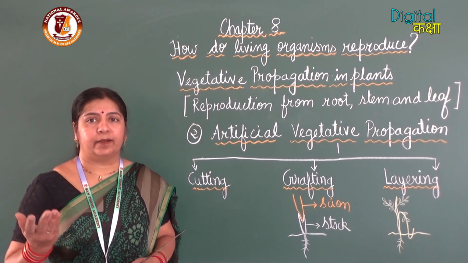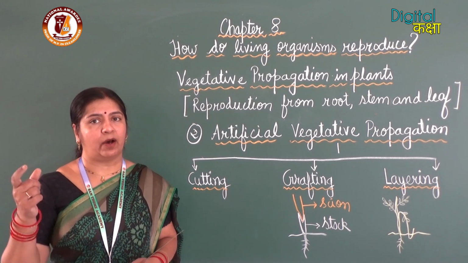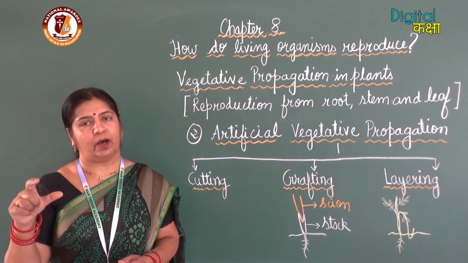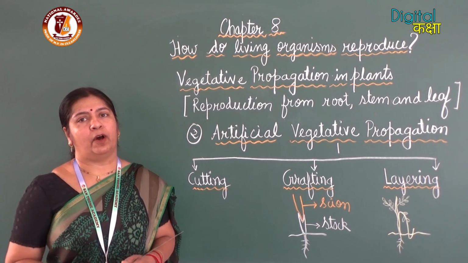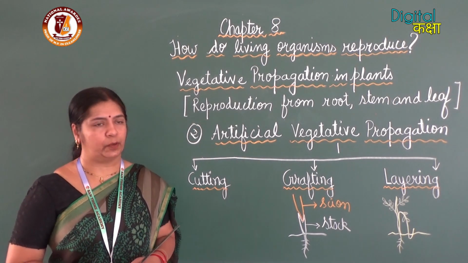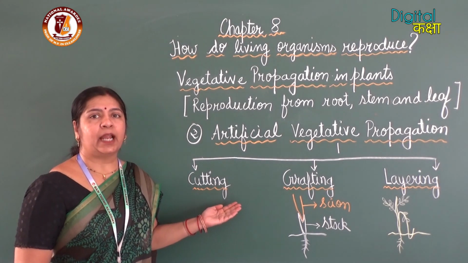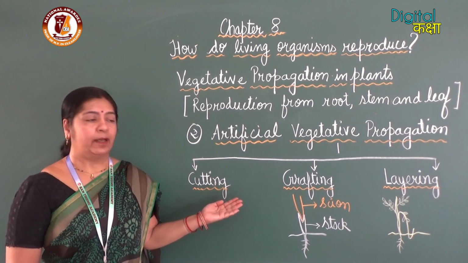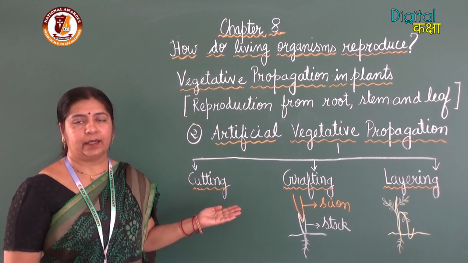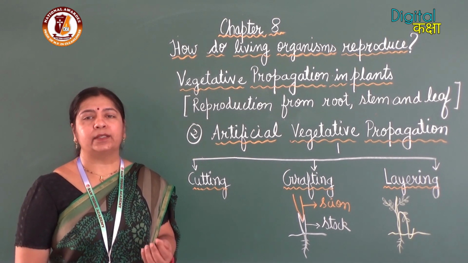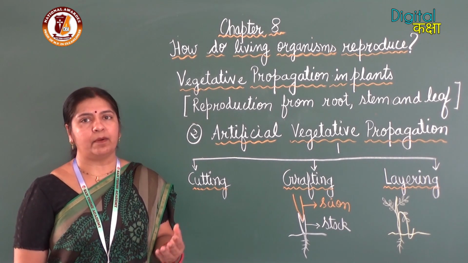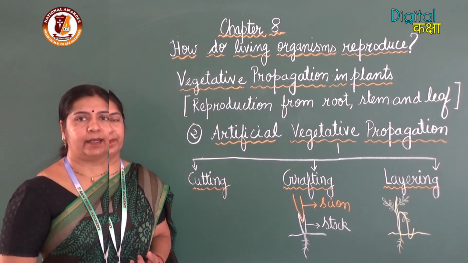So here we are using a cutting, or a small piece of the stem or branch of the plant which we want to grow. Plants which can be grown easily by cutting are rose, bougainvillea, etc.